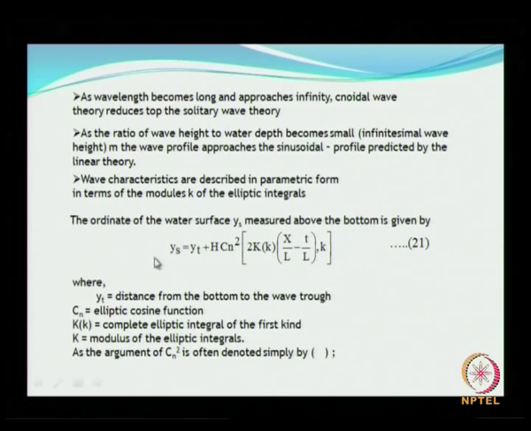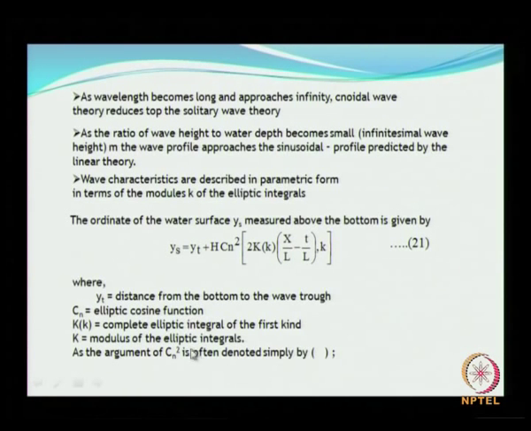This is the water surface, the wave profile, and this is given by y_t. y_t is the distance from the bottom to the trough, and Cn is the elliptical cosine mathematical function, and then K is the complete elliptical integral of the first kind, and k is the modulus of the elliptical integrals.